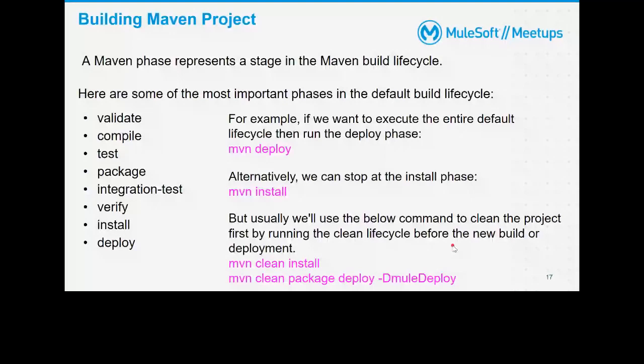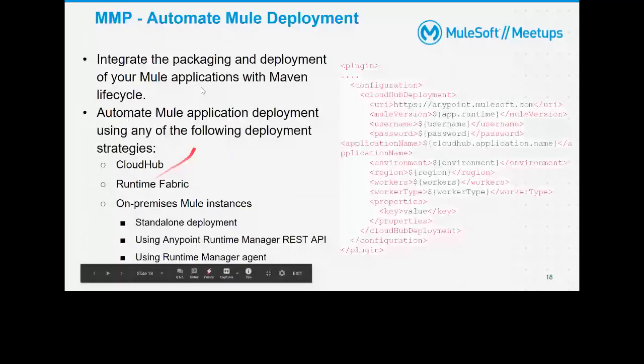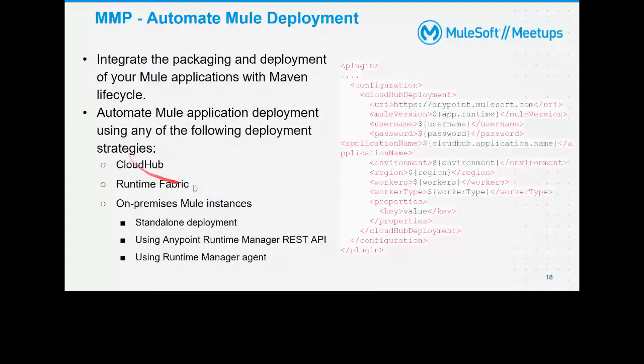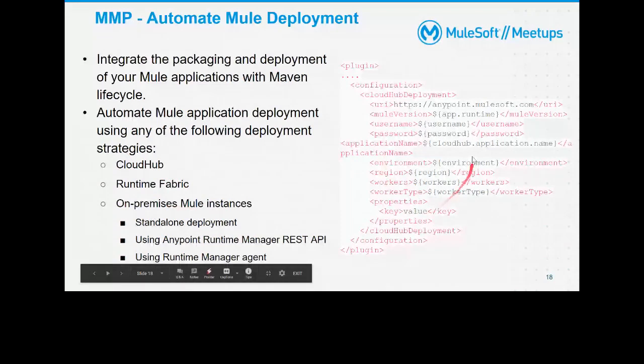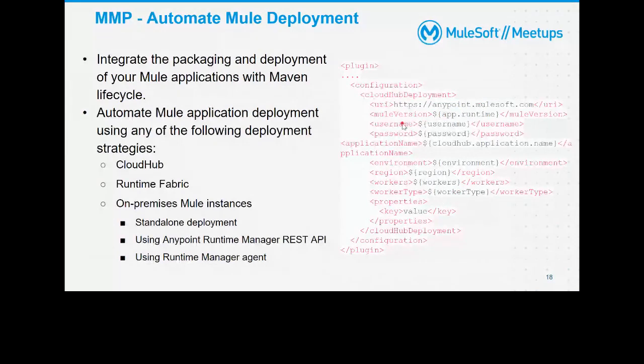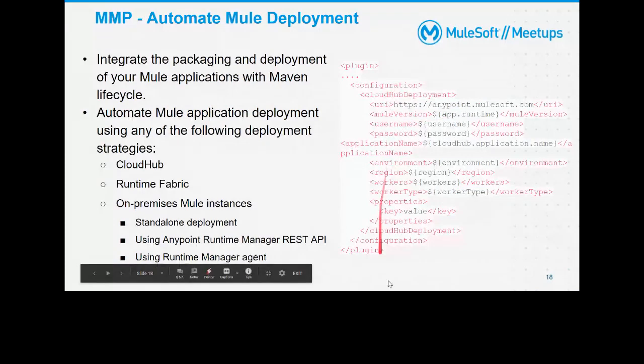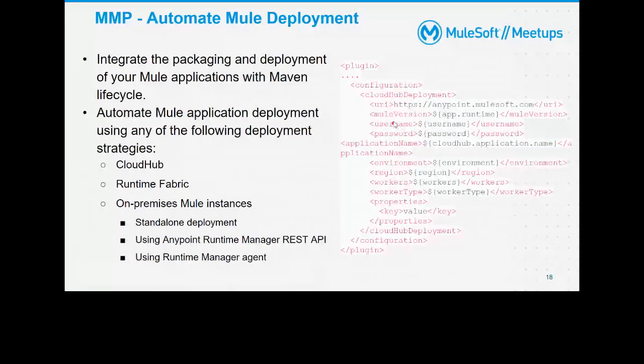Once you understand how we can use those phases, we need to configure our pom.xml. Inside the pom.xml, we need to give which environment you want to deploy to. Either you want to go for CloudHub or Runtime Fabric, or you want to go for on-premises. Accordingly you can configure your pom.xml. As part of the demo, we'll talk about the CloudHub deployment. For that, we don't need to memorize anything. Whatever configuration I'm showing you, we don't need to remember. It is available in the MuleSoft documentation, so I just copied from there.